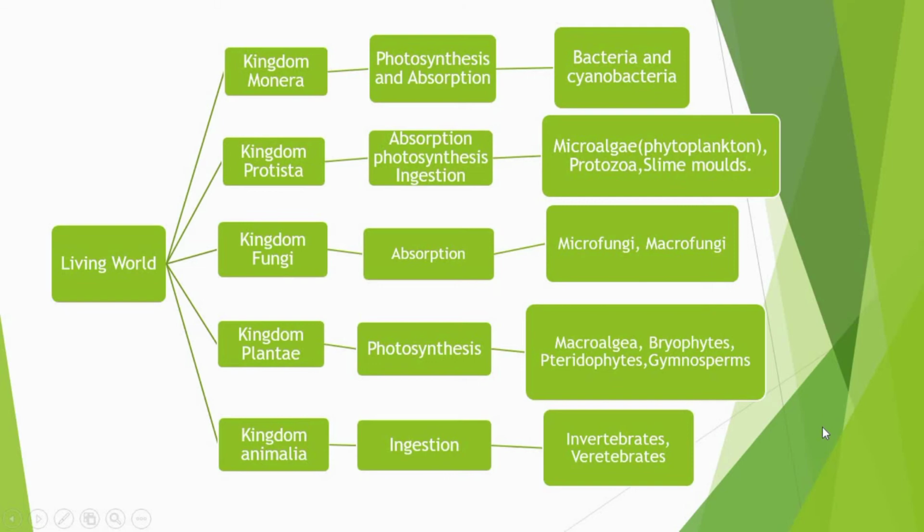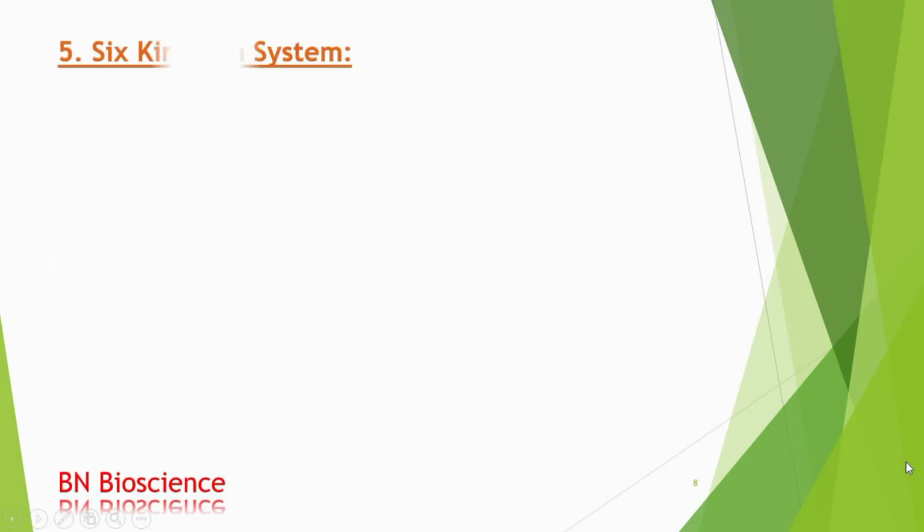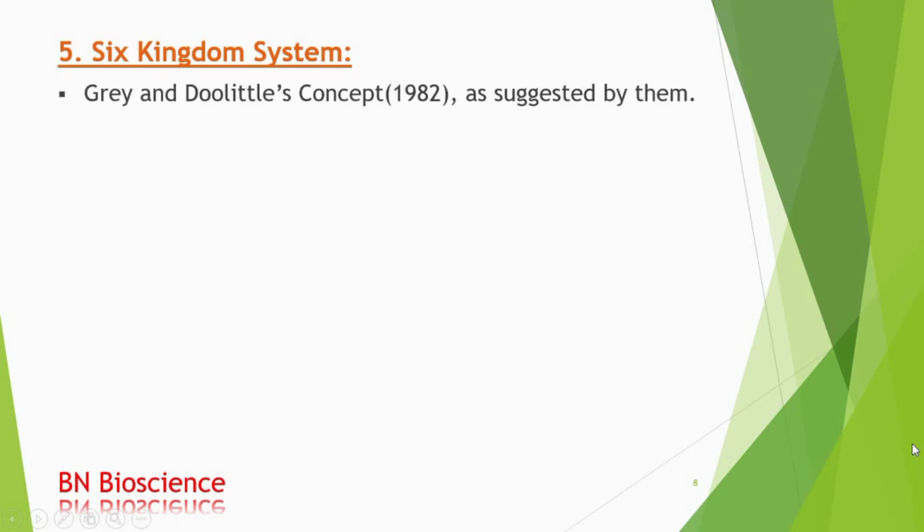I have made a separate slide for the five kingdom system. Next is the six kingdom system. This is called the Gray and Doolittle's concept. It was suggested in 1982 by Gray and Doolittle.